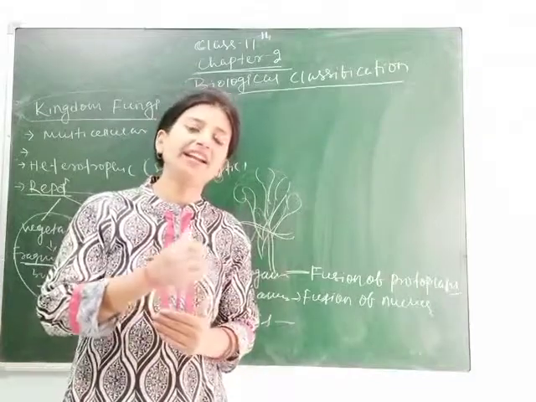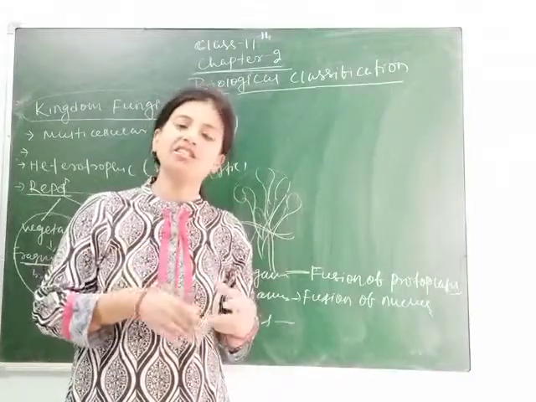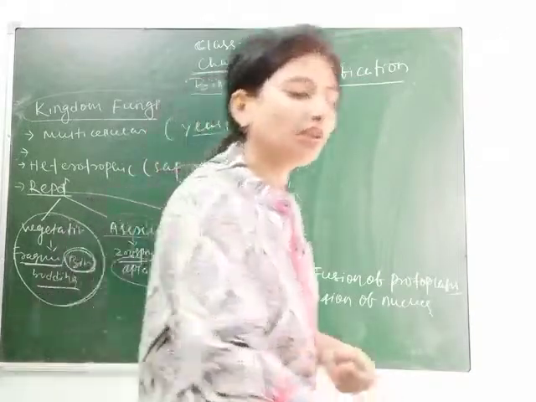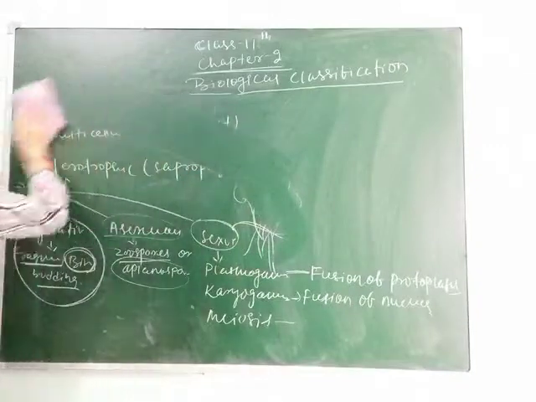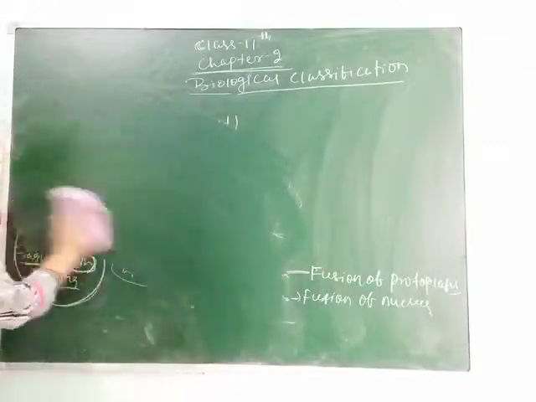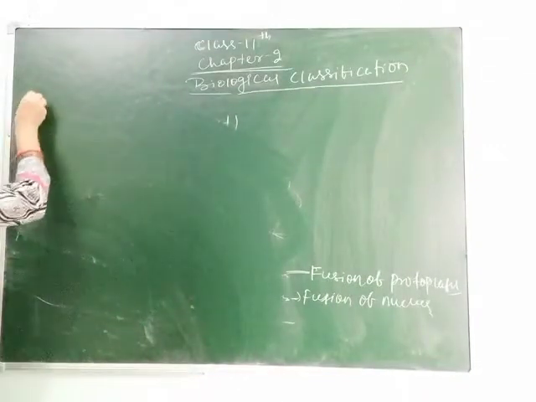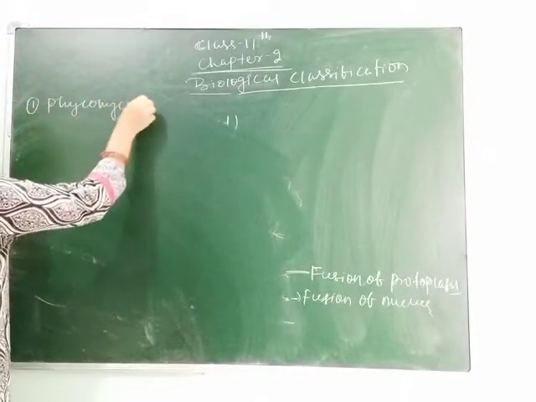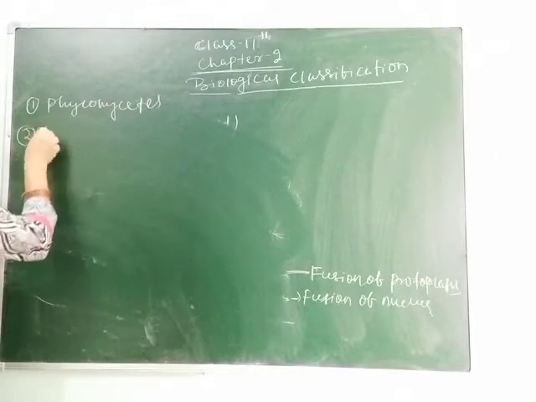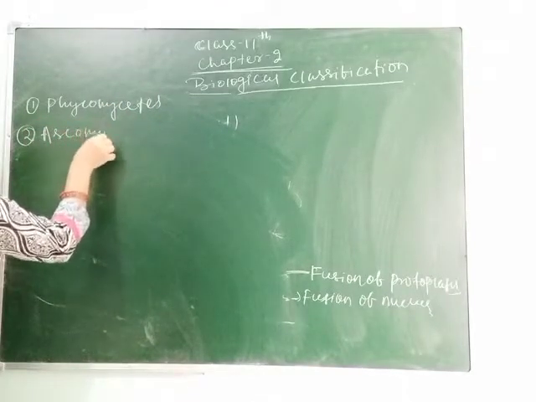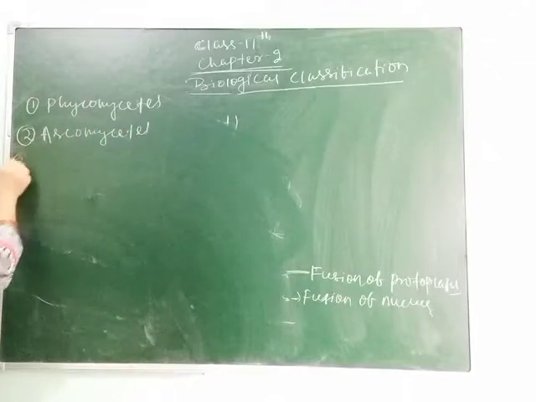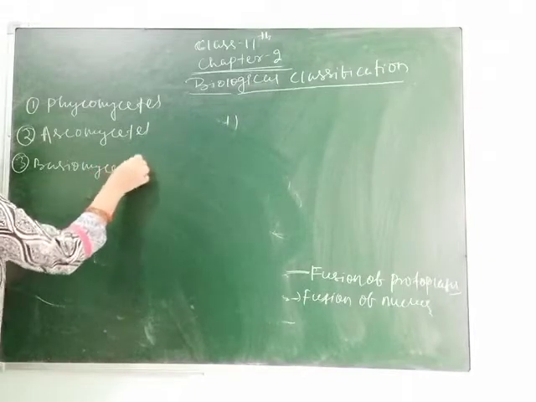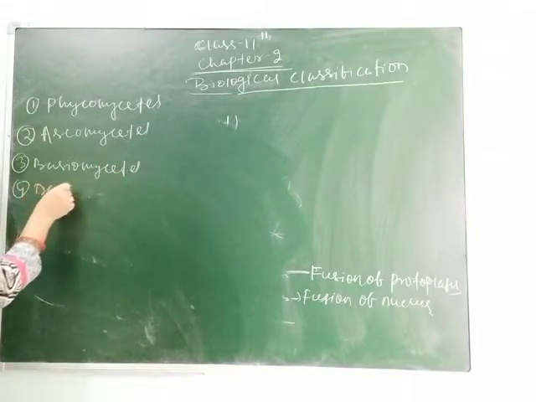How they are divided into different groups is on the basis of their structure, their mode of nutrition and how they look. So in this way they are divided into 4 divisions: Phycomycetes, then Ascomycetes, then the third one Basidiomycetes, and the fourth one Deuteromycetes.